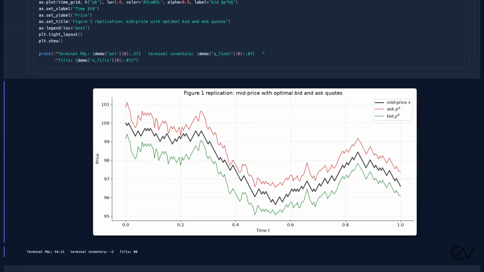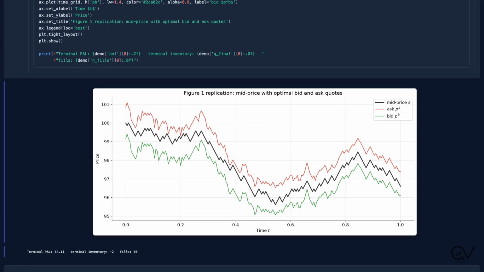This is our replication of figure 1 from the paper. The dark line is the mid price. Red is our ask, green is our bid. Look closely and you will see the quotes are not symmetric around the mid. They drift above and below as inventory accumulates. When the agent goes short, both quotes lift, making his bid more aggressive so he gets bought back into flat. When he goes long, both quotes drop.